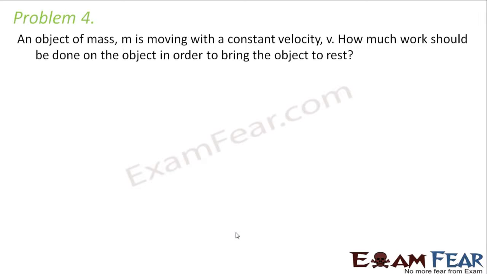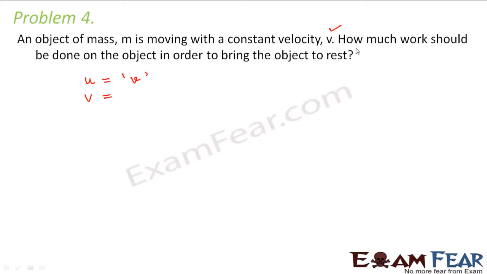Let us look at problem 4. An object of mass m is moving with a constant velocity v. How much work should be done on the object in order to bring the object to rest? So what is the initial velocity? We normally denote initial velocity by u and final velocity by v. Initial velocity of the object here is given as v. So let me denote this v like this. So this is my initial velocity. What is my final velocity?